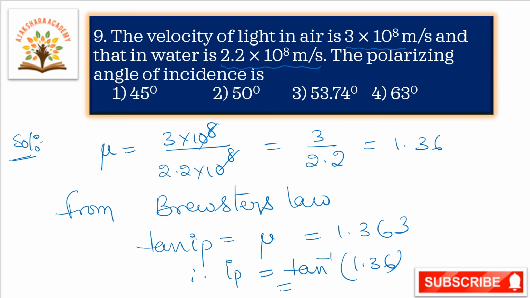So that is equal to 53.74 degrees. This is the polarizing angle of incidence. Third option is correct, 53.74 degrees. Okay, next we will go to the next question.